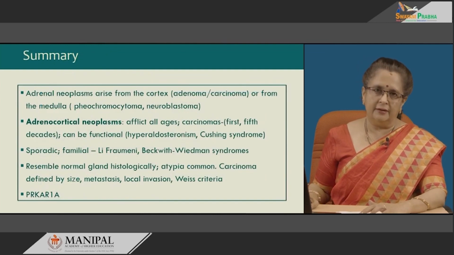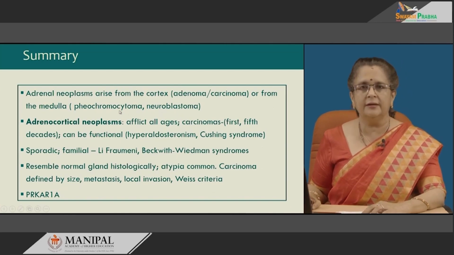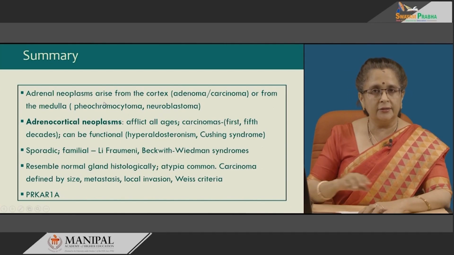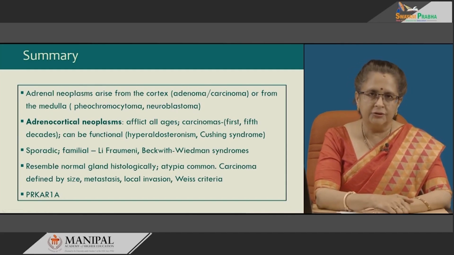So, with that we bring to end this session on adrenal tumors. Before we conclude, let us summarize what we learnt in this session. Adrenal neoplasms can arise both in the cortex and the medulla. The cortical tumors can be adenomas or carcinomas. Medullary tumors include pheochromocytoma as well as neuroblastoma. Today we learnt only about pheochromocytoma.